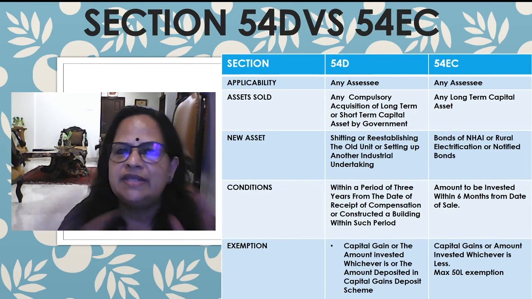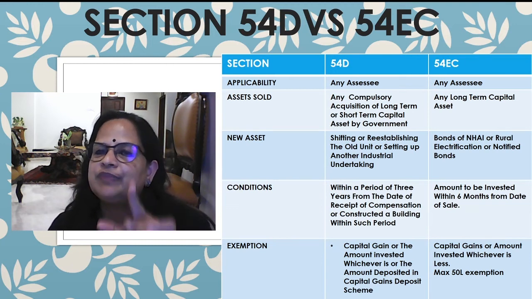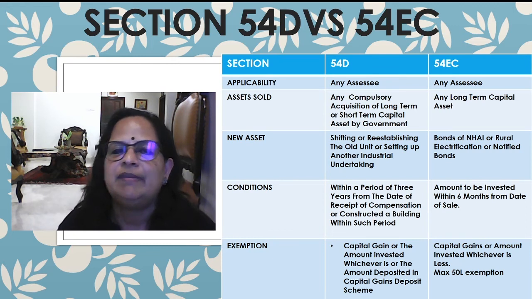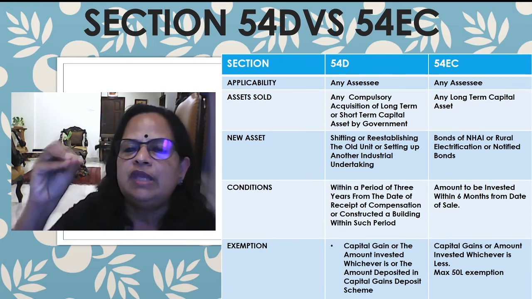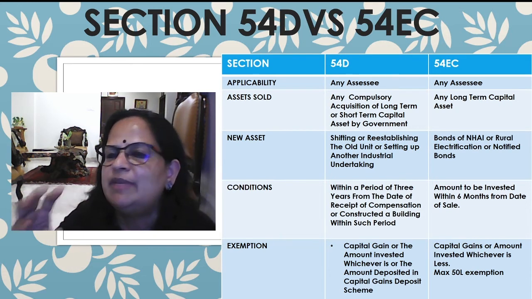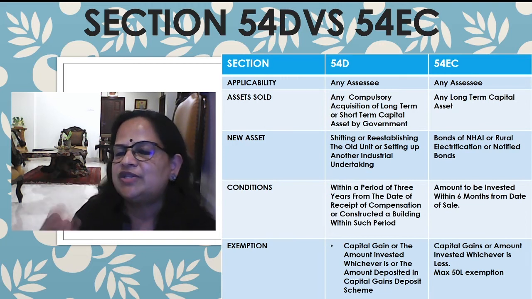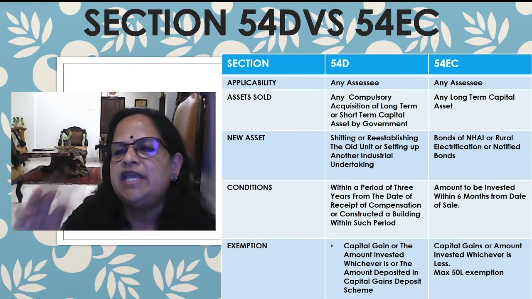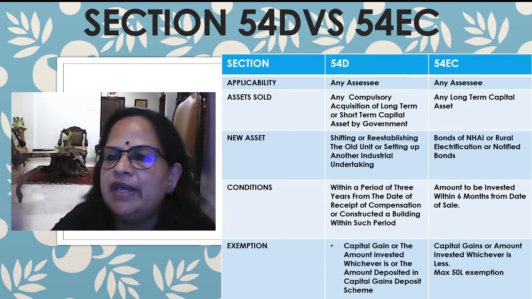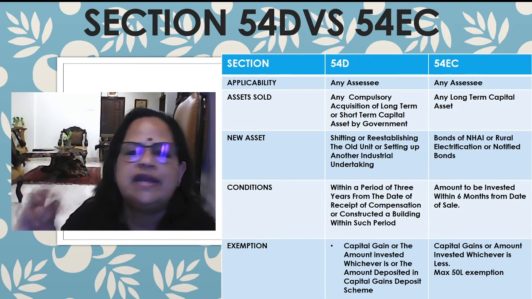So now comparing section 54D and 54EC. Applicability: 54D, any SSE can claim; 54EC also, any SSE can claim. Now asset sold: 54D is any compulsory acquisition of long-term or short-term capital asset by the government, land and building in an industrial undertaking. 54EC, any long-term capital asset. If he has got money, up to 50 lakhs he can invest in these two securities, that is NHAI and REC.